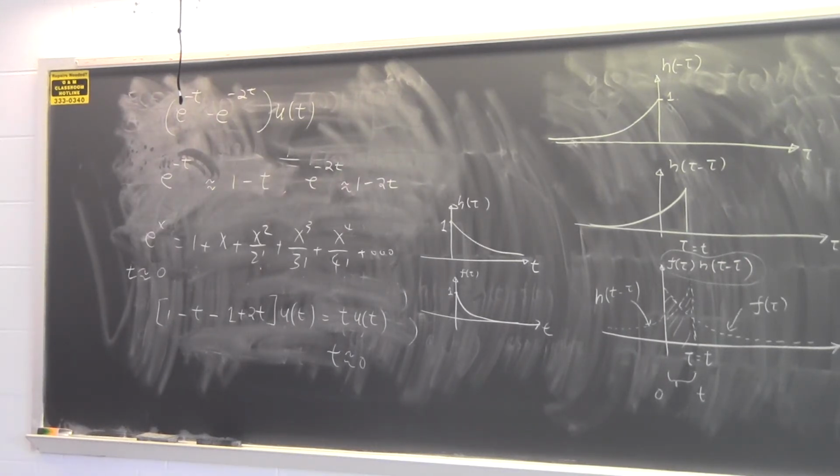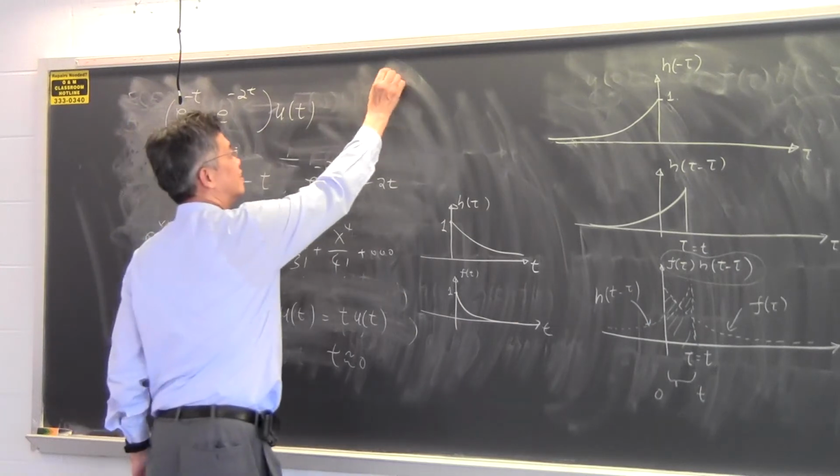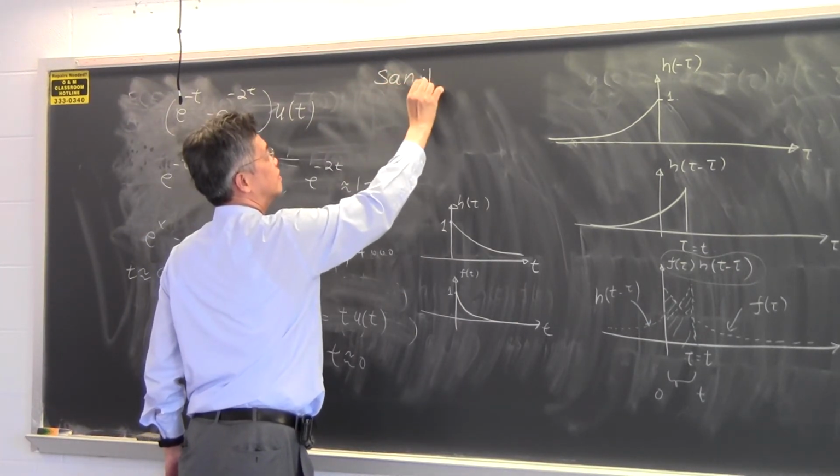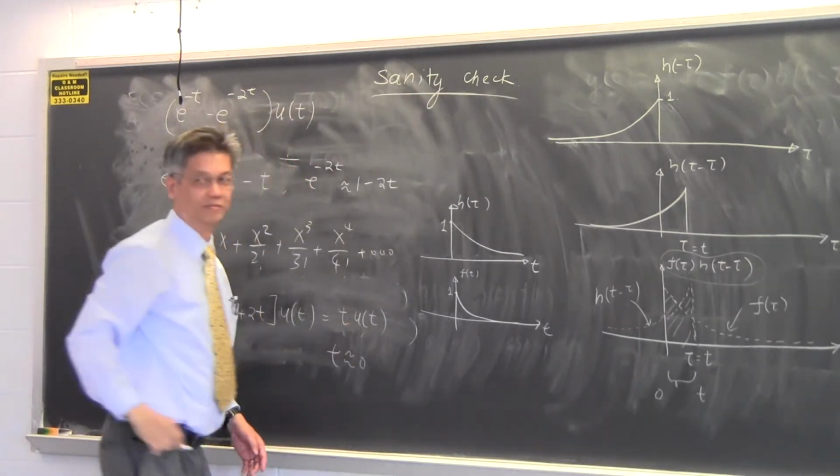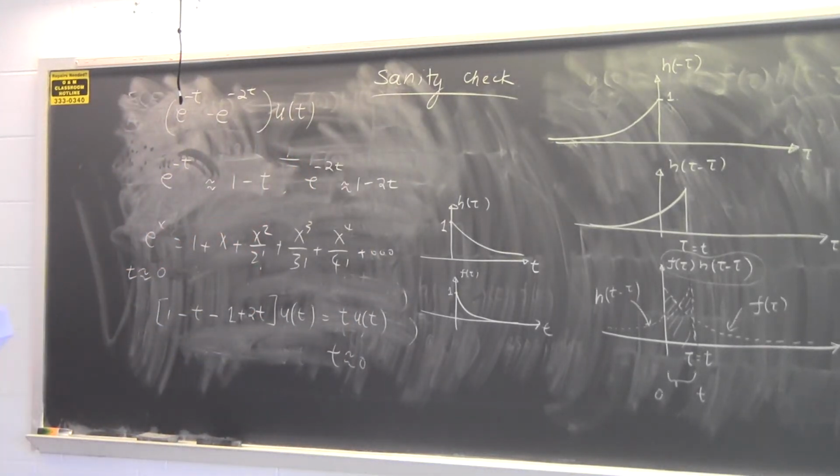Okay? So if you do it mathematically, you will get this answer. If you do it graphically, you will get the other answer. But it's usually good to do a sanity check. Because when you do a lot of mathematics, you tend to make mistakes, and you do not know if you have made a mistake or not.